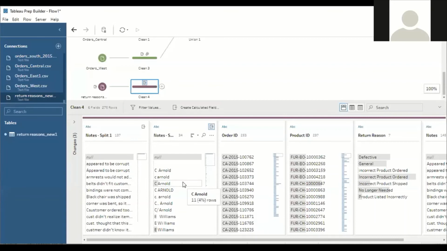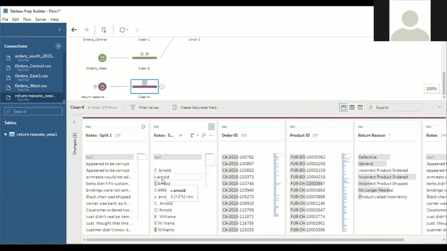Understood? Now here again we have a problem in notes split 2. Have a look at the first two data, C Arnold. In the first, the name starts with a capital letter, and the next word also starts with a capital letter. But in the case of the second C Arnold, the same approver starts with a small letter, and the second word of the name also starts with a small letter. So that means we need to again clean the data.